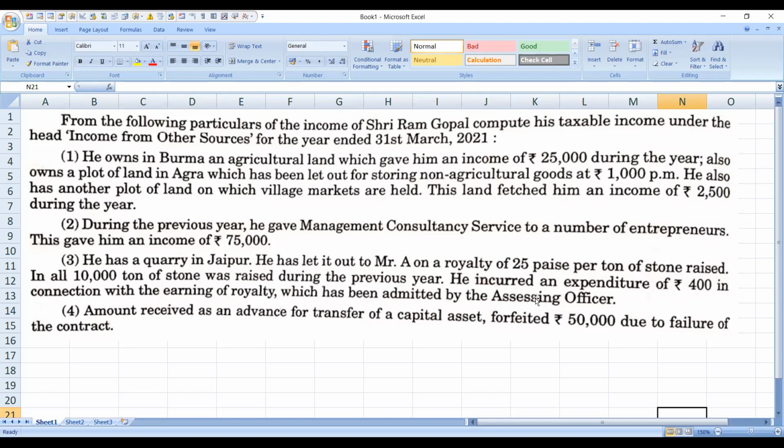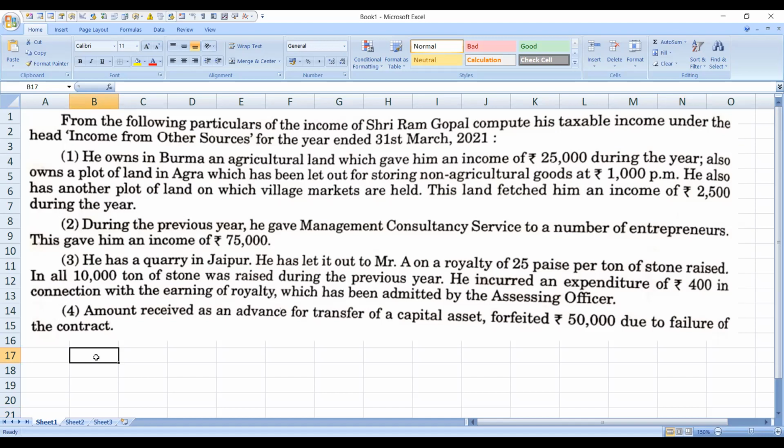Okay, next one, fourth point: amount received as an advance for transfer of capital asset forfeited, rupees 50,000, due to failure of contract. Now here you have a certain amount which is forfeited. So even a forfeited amount received as an advance is considered under income from other sources. On this basis, we'll be working out the problem now.